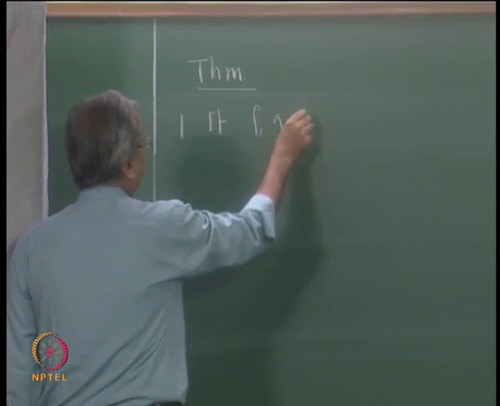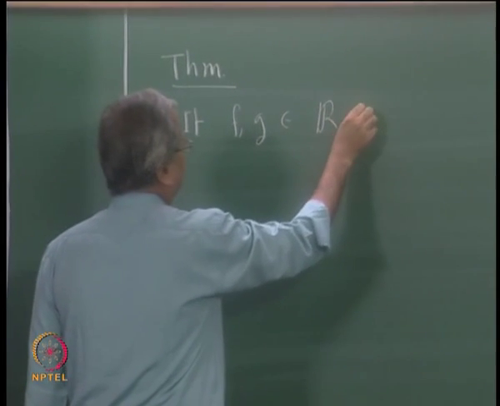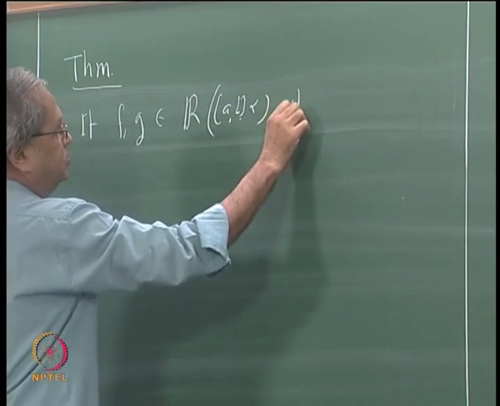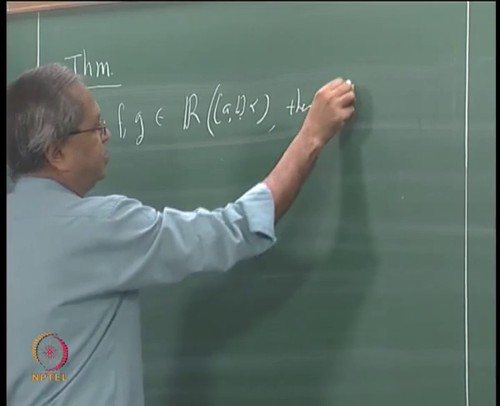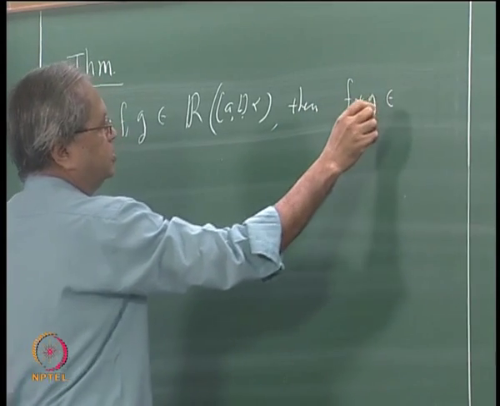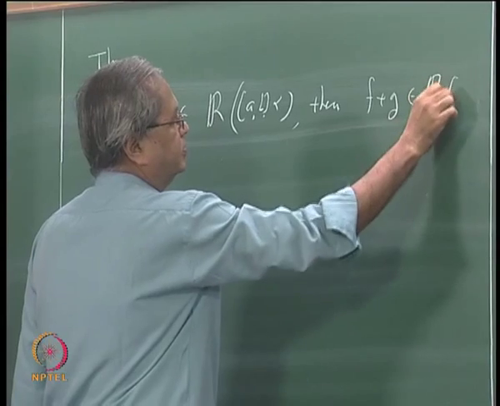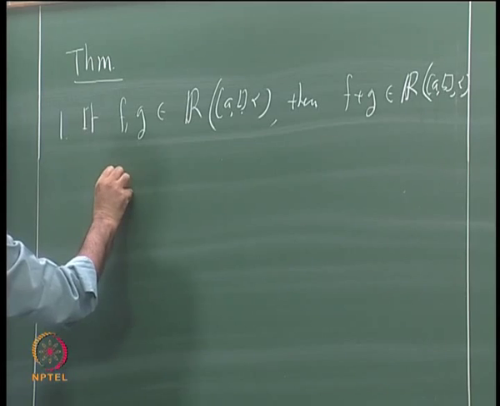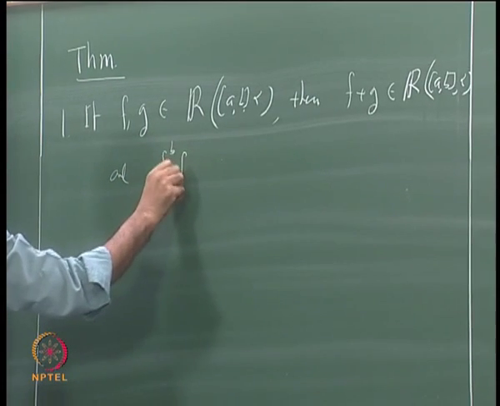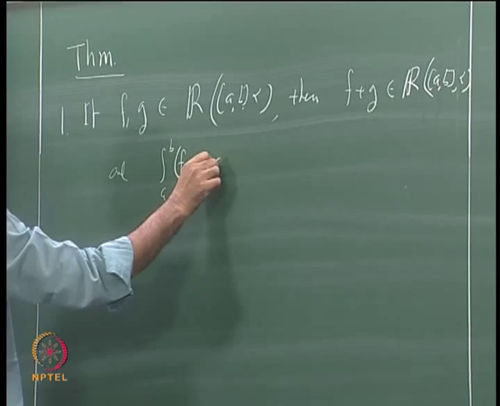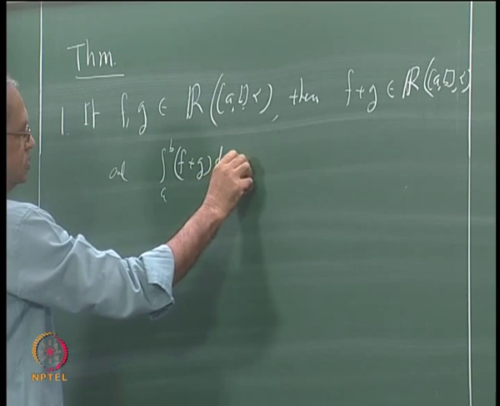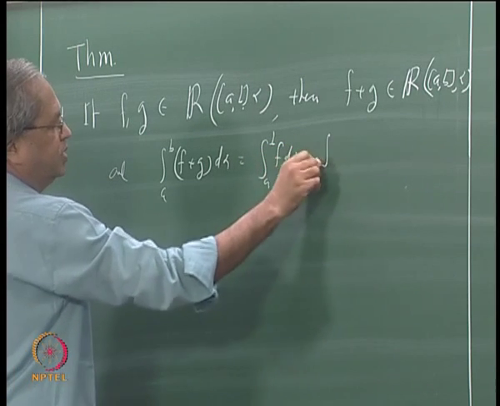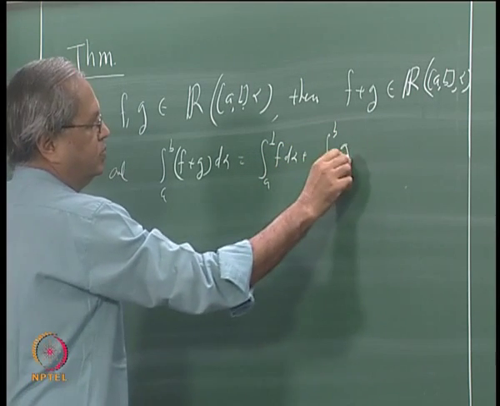So first we had said that if f and g are integrable, that is in R of alpha on [a, b], then f plus g is also integrable, and integral a to b of f plus g d alpha is the same as integral a to b f d alpha plus integral a to b g d alpha.